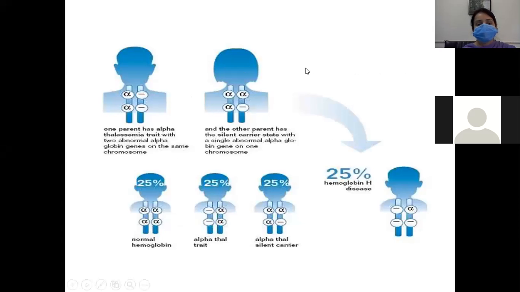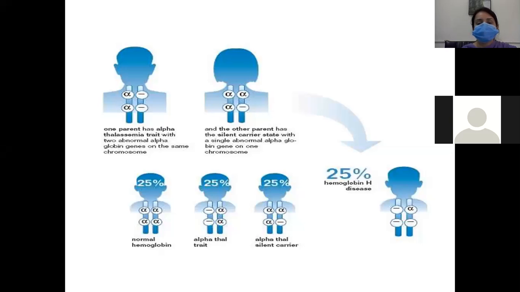So in the picture you can see in the case of alpha thalassemia, one parent has an alpha thalassemia trait with two abnormal alpha globin genes on the same chromosome, while the other parent, the female, has the silent carrier state with a single abnormal alpha globin gene on the chromosome.